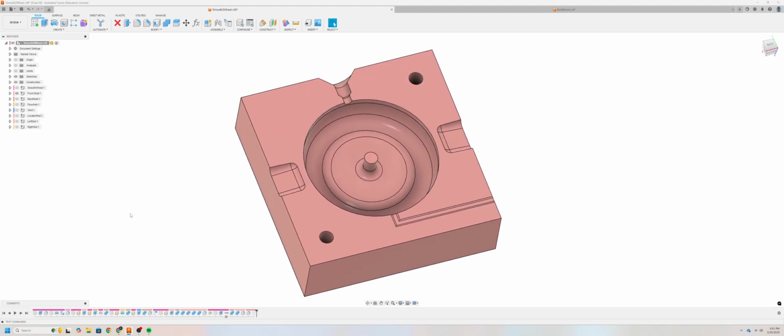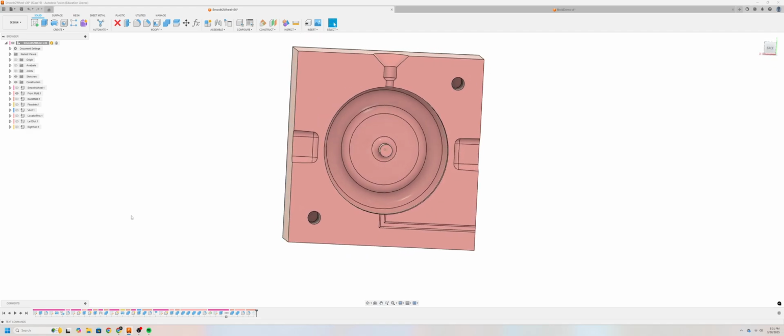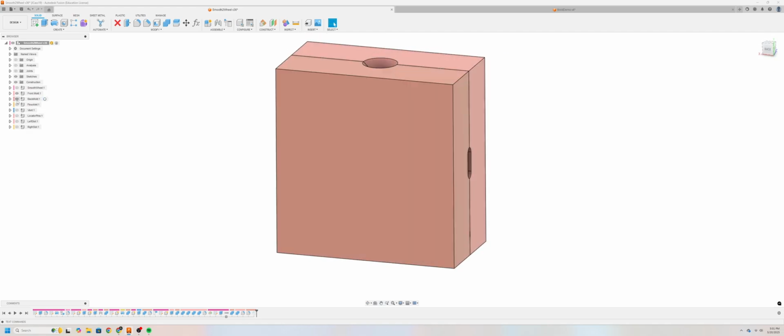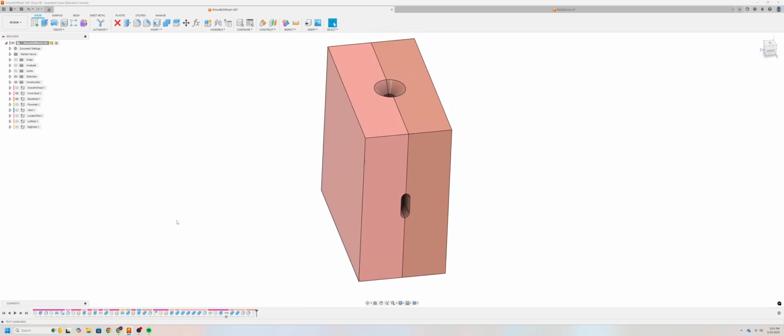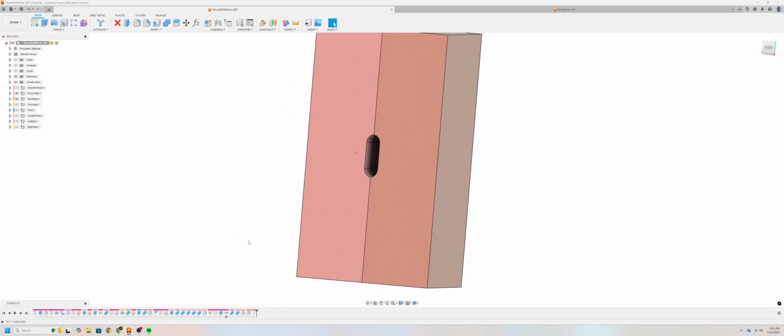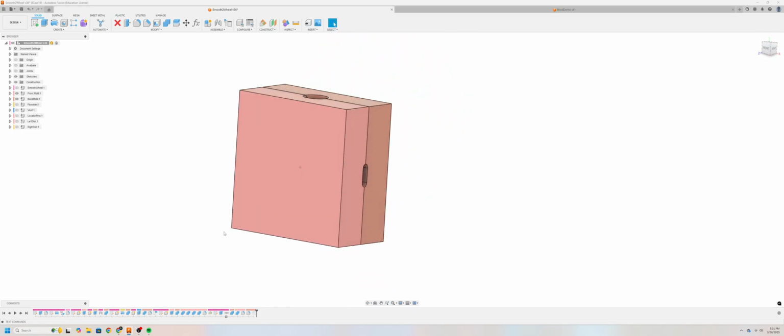These holes are drilled with a number 30 drill bit to ensure the mold halves remain accurately aligned when pressed together. Mold accuracy and surface finish are also crucial, so we must be extra careful with our tool paths and setup. I'll talk more about this later in the video.